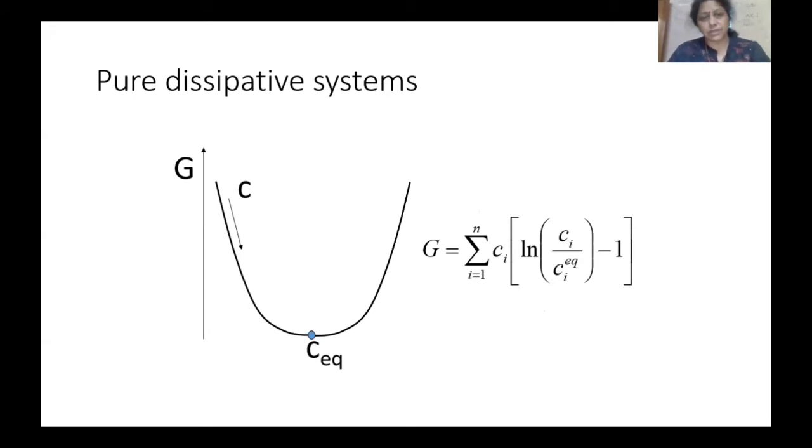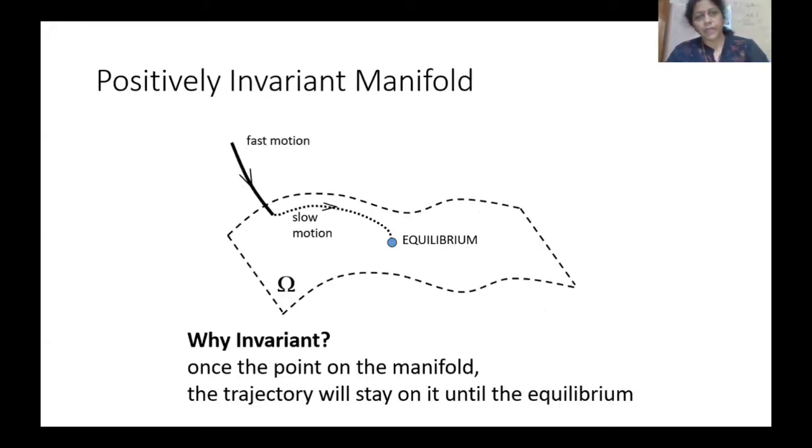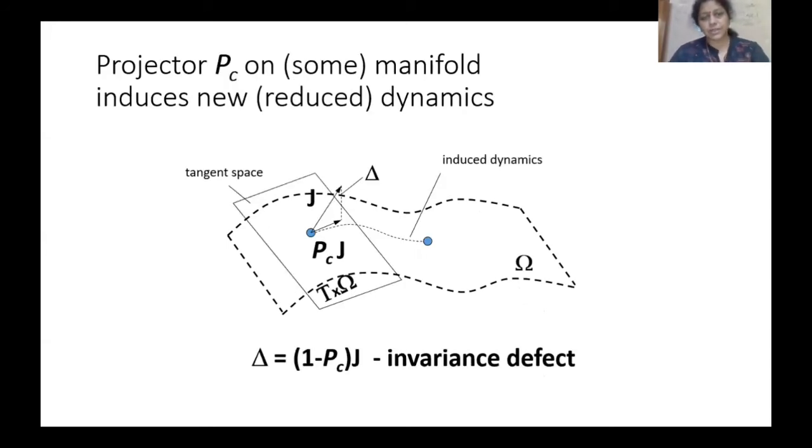Same for dissipative systems, this is an equilibrium point, and you see how the points are moving around it. Here it is an equilibrium point. Here it comes in fast and slowly moves about this point. So these are the different types of trajectories.